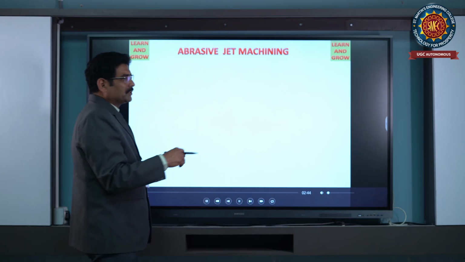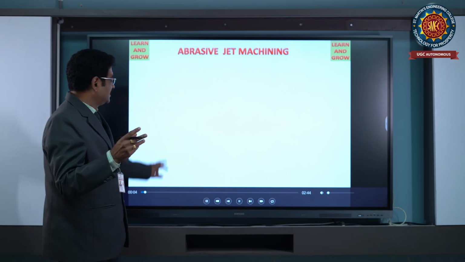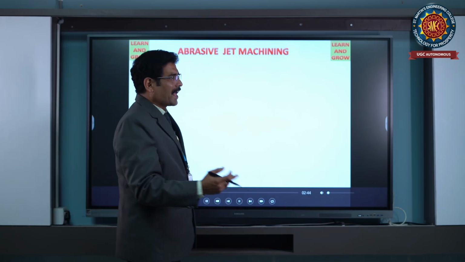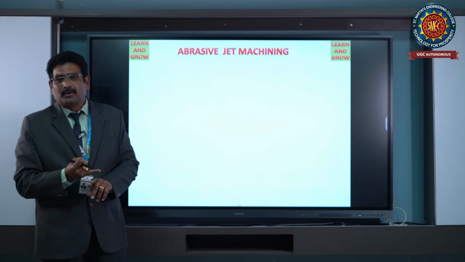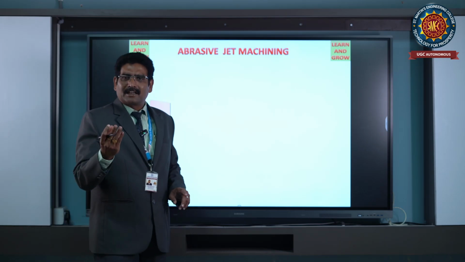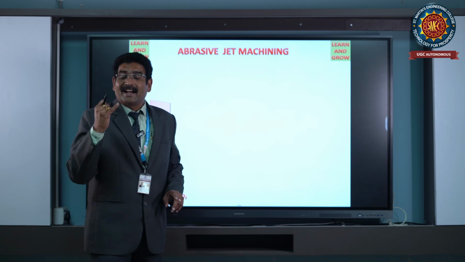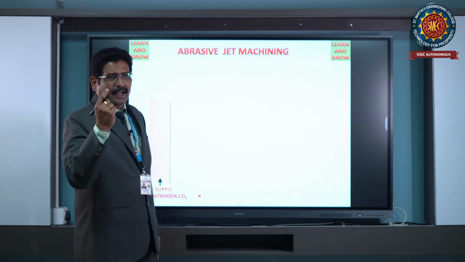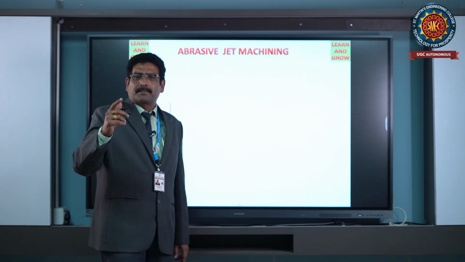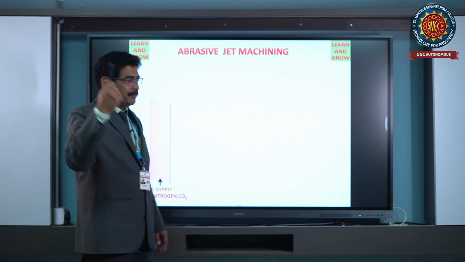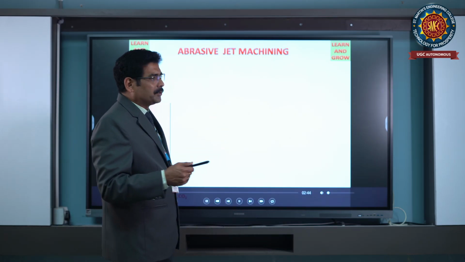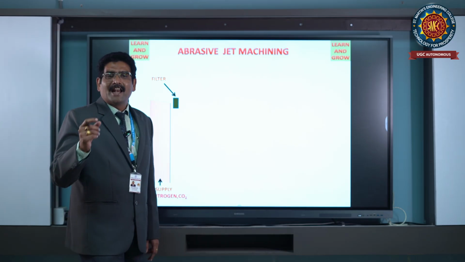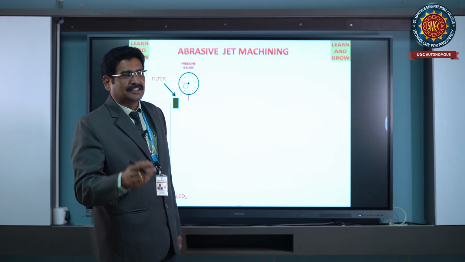Not only abrasive jet machining, but if you go through the other processes of unconventional machining, like ultrasonic machining, which works due to abrasive particles, and electric discharge machining. In electric discharge machining, due to the discharge of electrons, when the potential difference between the tool and workpiece is sufficiently high, a spark will be produced and it removes a small amount of material. That means electrolytic action takes place in electric discharge machining.